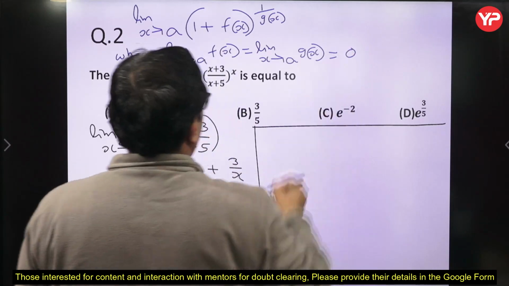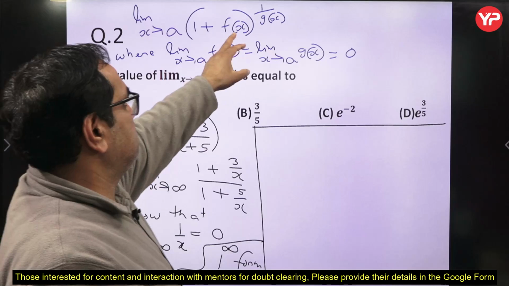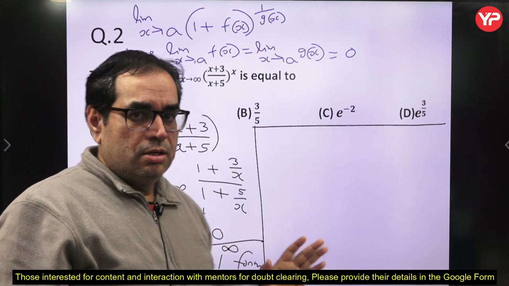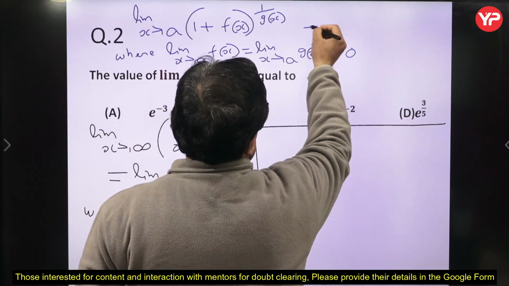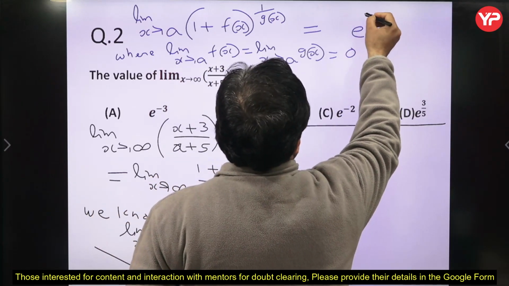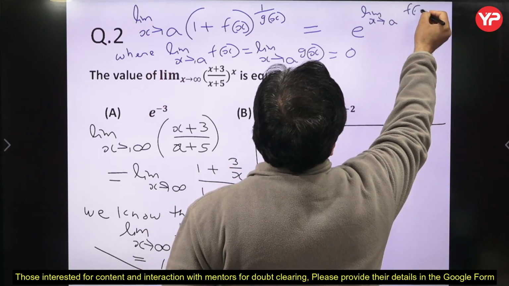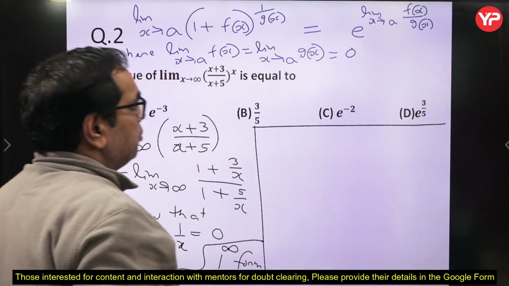Suppose both these values are 0. So 1 plus 0, 1 to the power 1 upon 0, so 1 to the power infinity form we are getting. So in that case, this limit can be written as e to the power limit x tends to a f(x) divided by g(x). This is the basic formula which you have to remember.